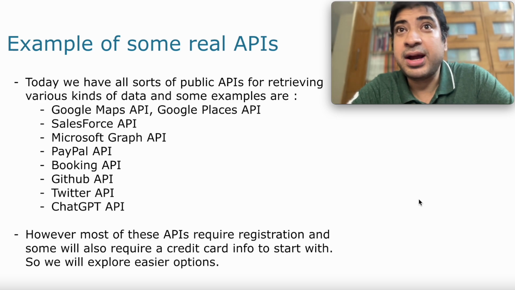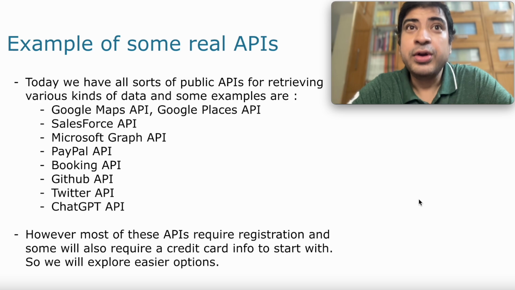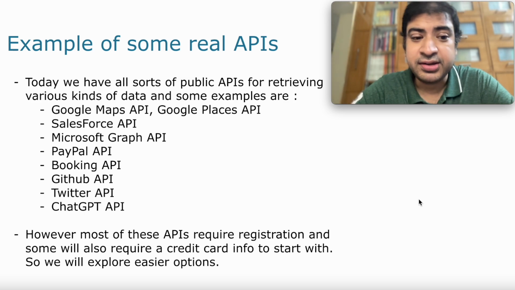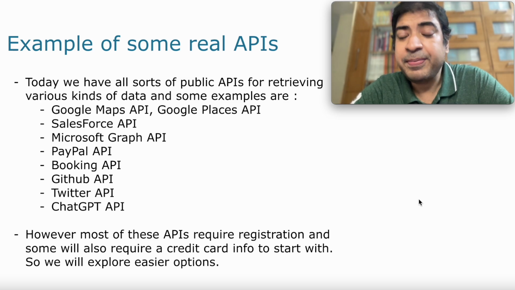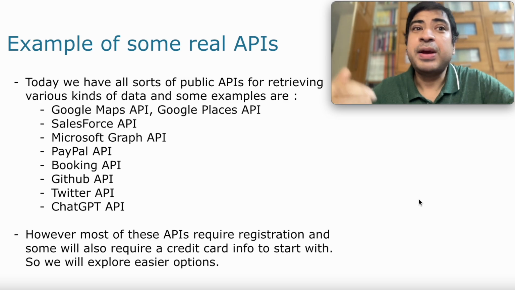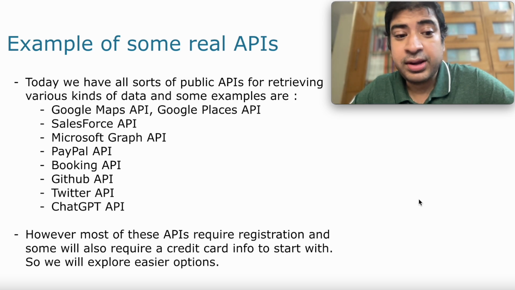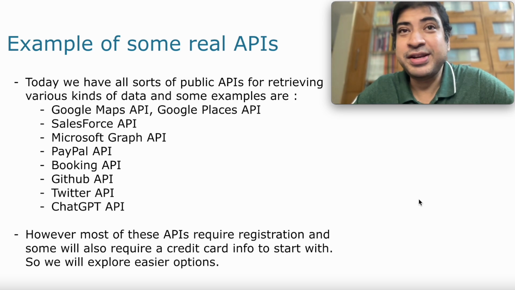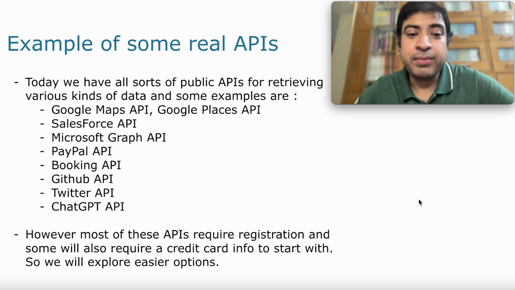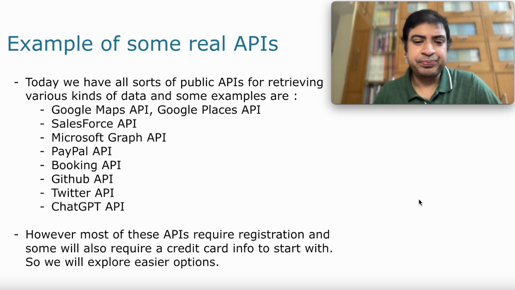The GitHub API can help you get information about repositories, users, issues, etc. The Twitter API can help you get information about tweets sent out by a specific person, and also historical tweets. And the ChatGPT API can help you query ChatGPT with a specific prompt and get responses back from it.